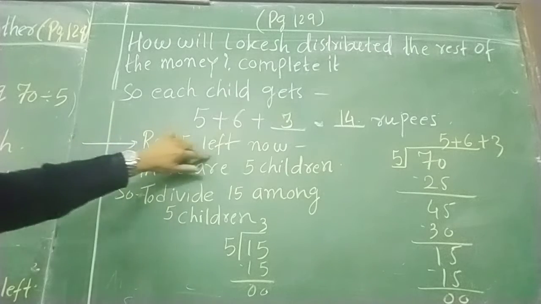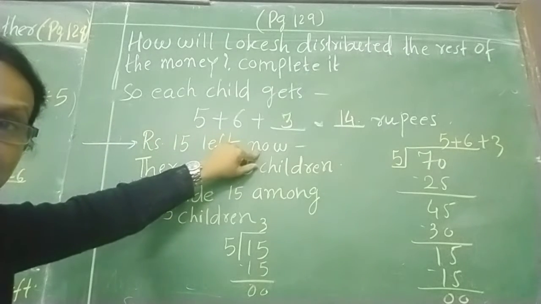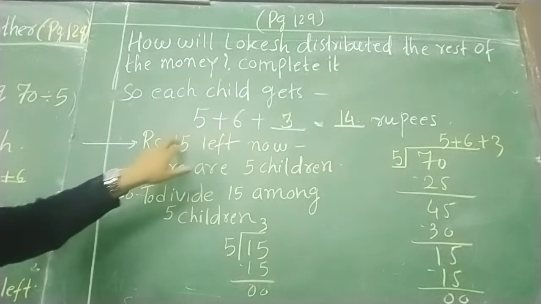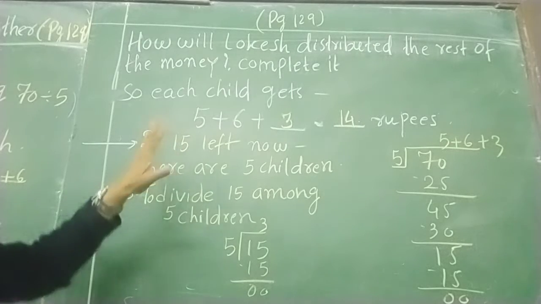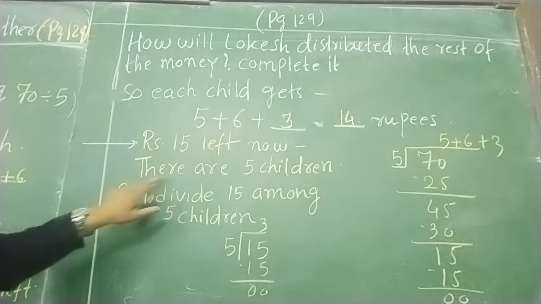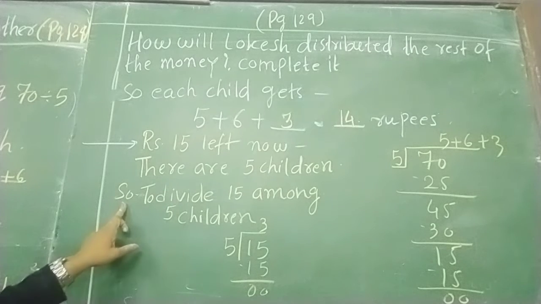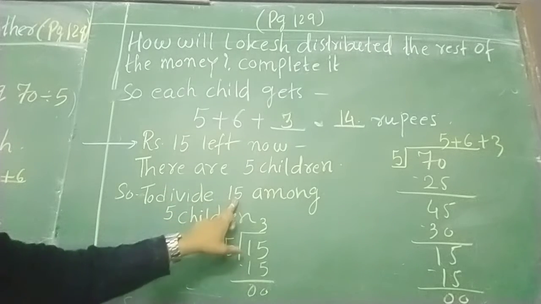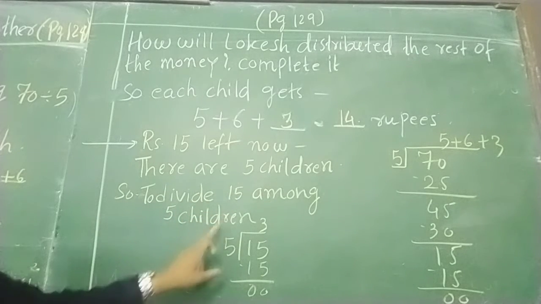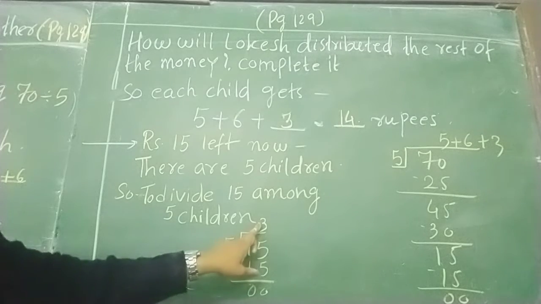So 15 rupees left now. अभी उसके पास में कितने rupees बचे? 15 rupees. We have to distribute the remaining 15 rupees among the 5 children. There are 5 children. So to divide 15 among 5 children, what will we do? 15 divided by 5. So 3.